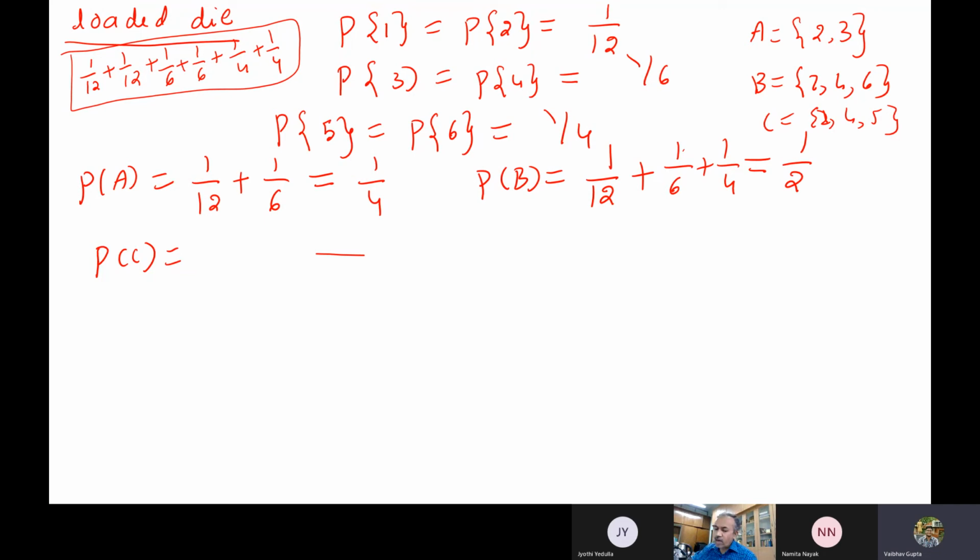Now tell me what is the probability of C? C is 2, 4, 5. 1 by 12 plus 1 by 6 plus 1 by 4. So this is also 1 by 2. Now you see everything has changed because it is a loaded die. Okay, fine.